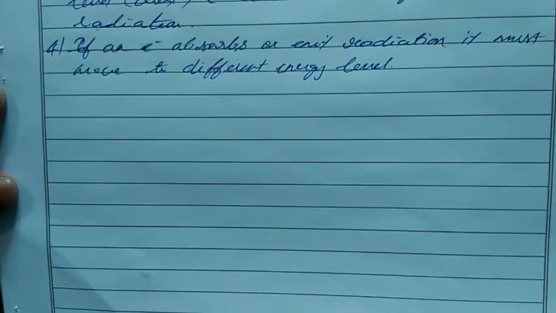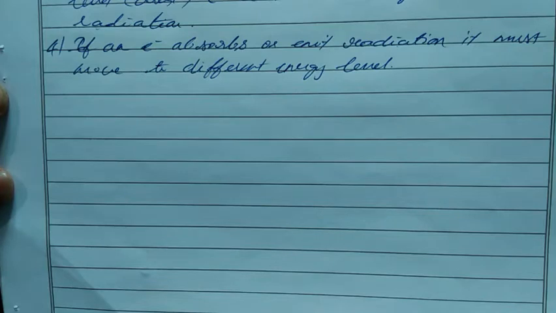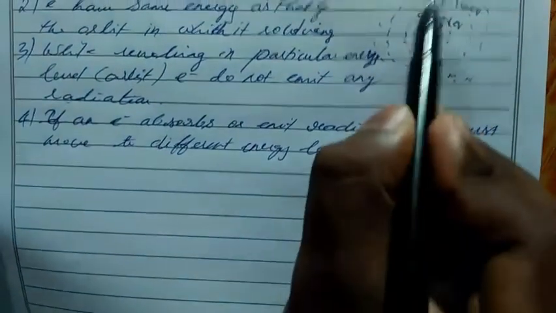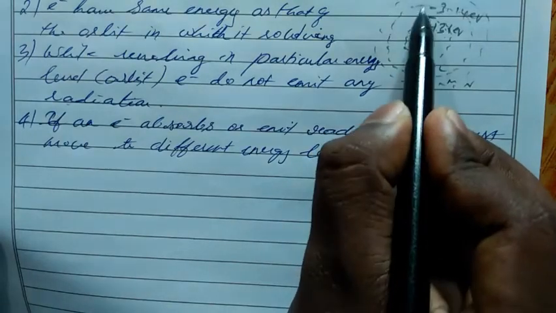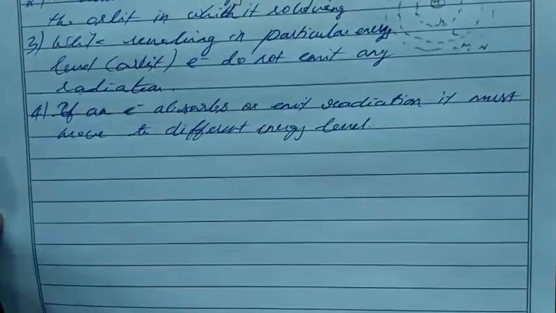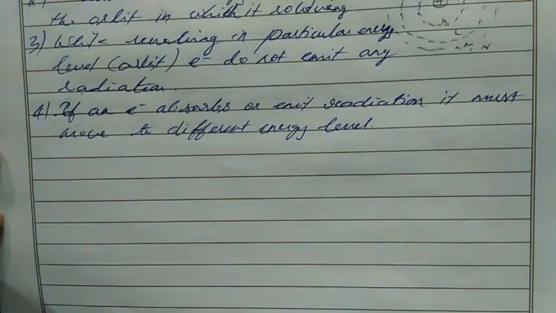If an electron absorbs or emits radiation, it must move to a different energy level. Okay, if it absorbs some energy, then it must move to the next energy level, or if it loses energy, then it must come to the previous energy level. For example, if this electron absorbs some energy and goes here, and loses the same amount of energy, it comes back here. So only while absorbing or emitting energy will the electron move from one energy level to another. Or else it will rotate in its stationary orbit.